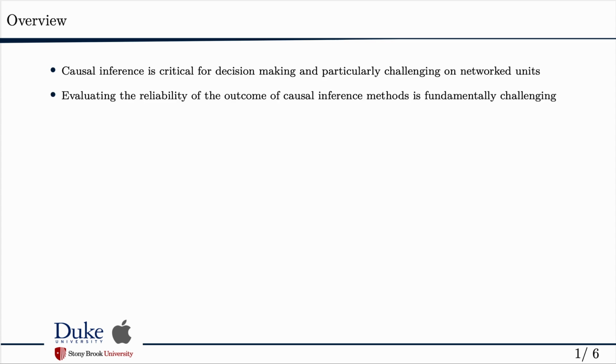evaluating the reliability of the outcome of causal inference methods is fundamentally challenging, partly due to the fundamental problem of causal inference, which says from the two potential outcomes we could only observe one of them. Therefore, in most cases we don't actually have true ground truth when it comes to estimating causal parameters.